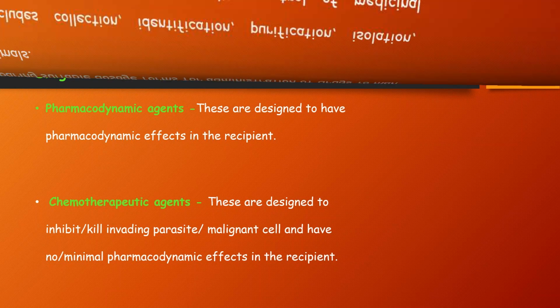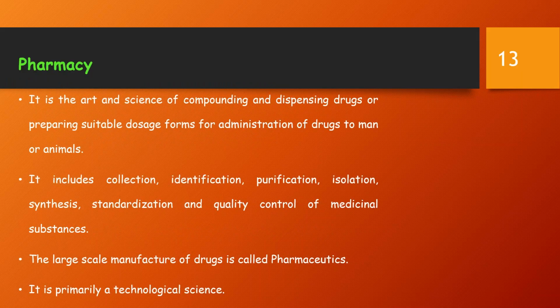So, what exactly does the branch pharmacy deal with? It is the art and science of compounding and dispensing drugs or preparing suitable dosage forms for administration of drugs to man or animals. It mainly includes collection, identification, purification, isolation, synthesis, standardization, and quality control of medicinal substances. The large-scale manufacture of drugs is called pharmaceutics. It is primarily a technological science.